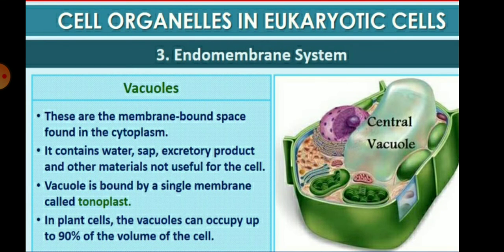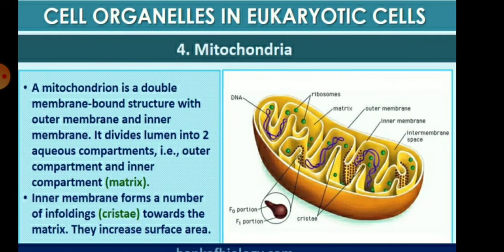Vacuoles are membrane-bound spaces found in the cytoplasm. They contain water, sap, excretory products and other materials not useful for the cell. The vacuole is bound by a single membrane called the tonoplast. So this boundary is called the tonoplast. In the plant cell, the vacuoles can occupy up to 90% of the volume of the cell.